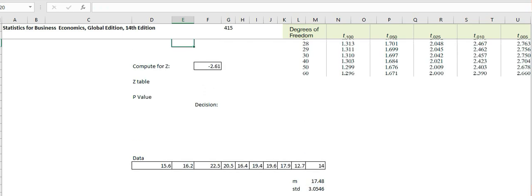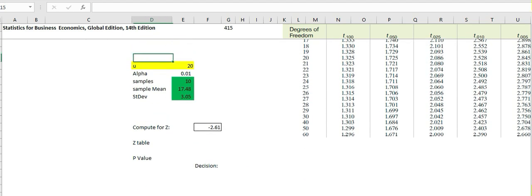By the way, the computations are predetermined already; I already put that in there. A19 is the sample mean minus A16, and A16 is this one, over E20. E20 is this one, the standard deviation, times the square root of E18, which is the sample size of 10. I hope that's clear.